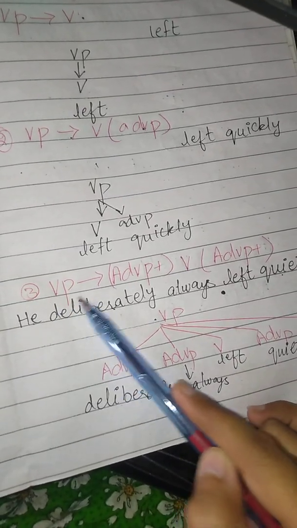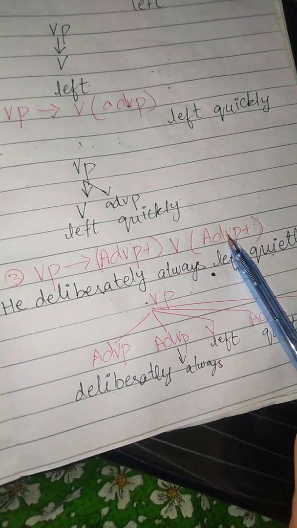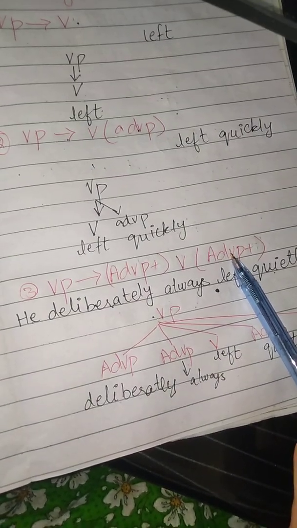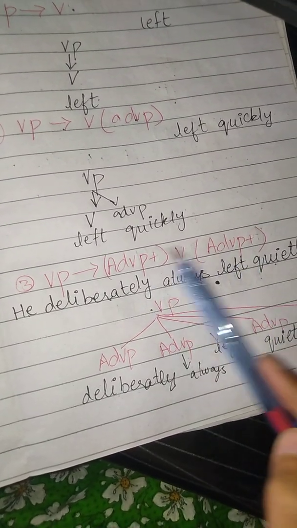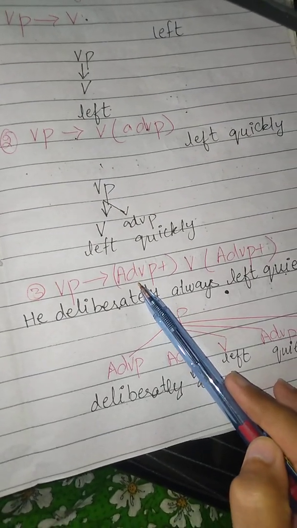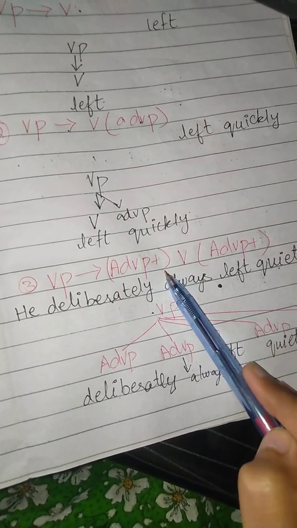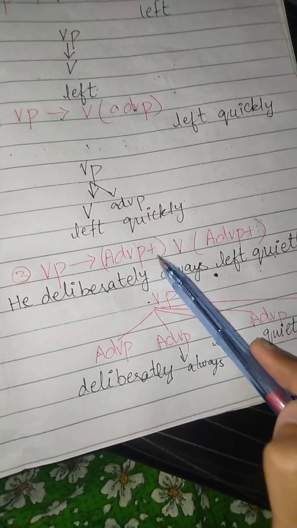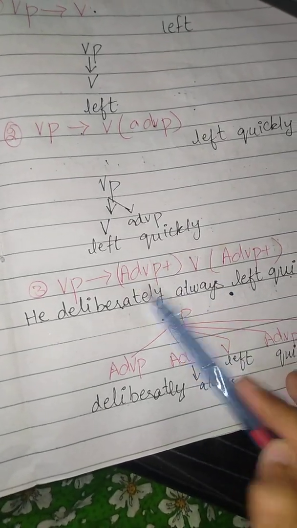The third rule is that verb phrase consists of adverb phrase, then verb, and then adverb phrase. Many of these adverbs can appear on either side. They may appear on the left or on the right side. And you can have as many adverbs as you like. That's why we give the sign of plus to the adverb, so you can add as many as you like.